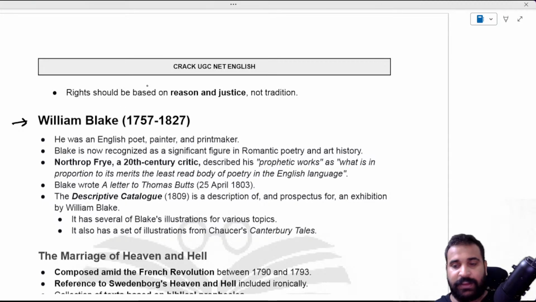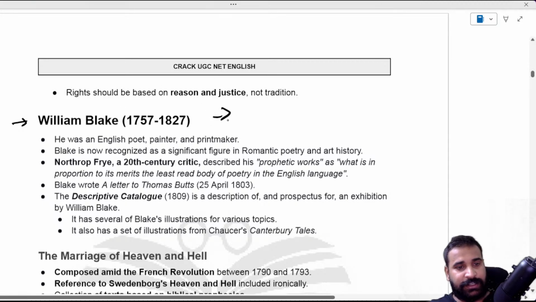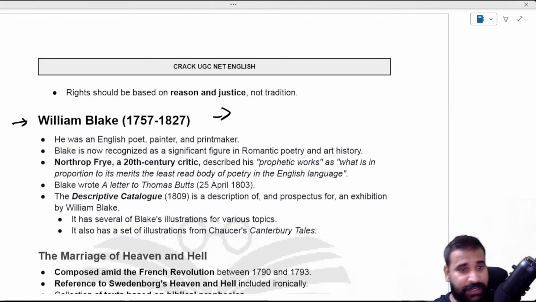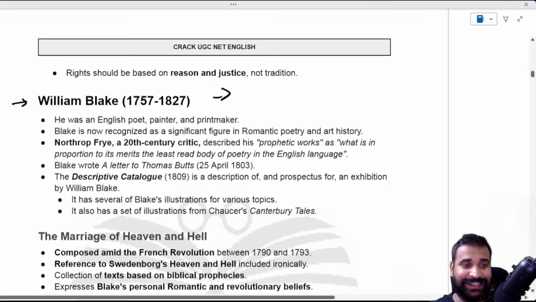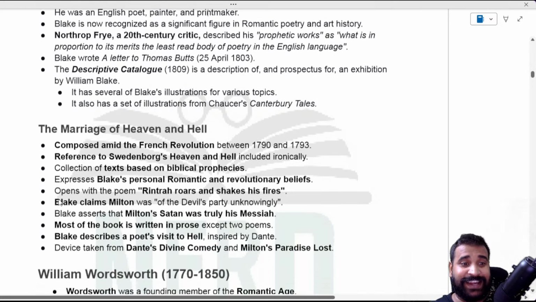The criticism. So you might be wondering what criticism he has written. He was a poet and a kind of illustrator, painter and printmaker, but he was also a critic, and that you can see in The Marriage of Heaven and Hell. Very important, because it was composed amid the French Revolution, so that influence can be seen here, The Marriage of Heaven and Hell.